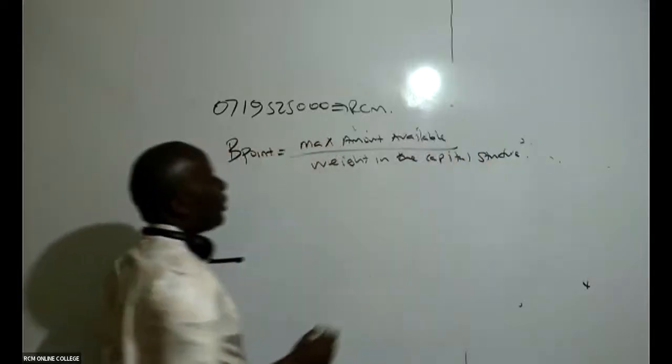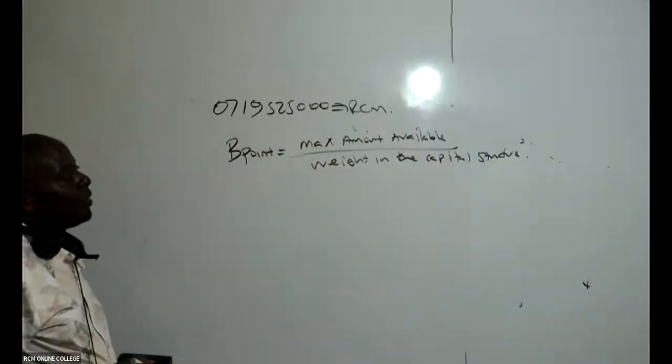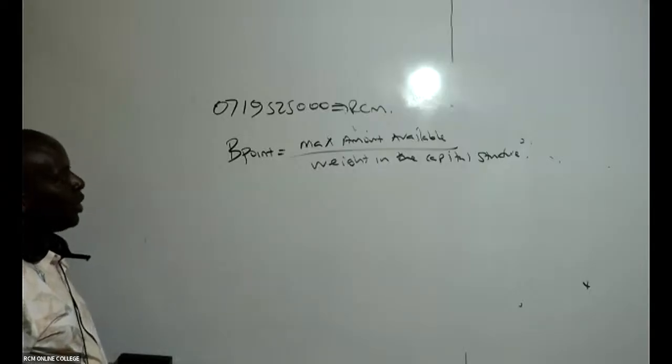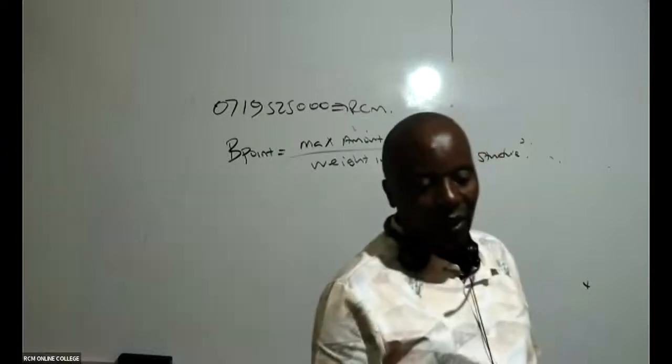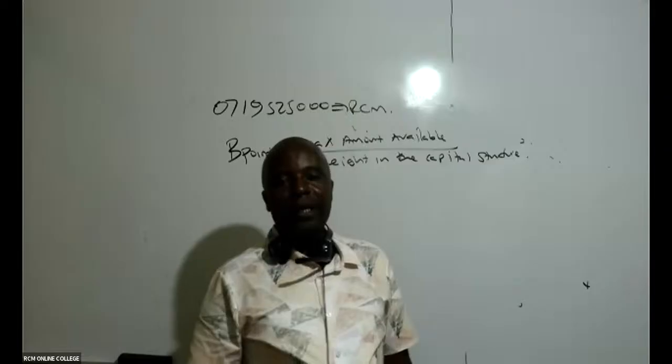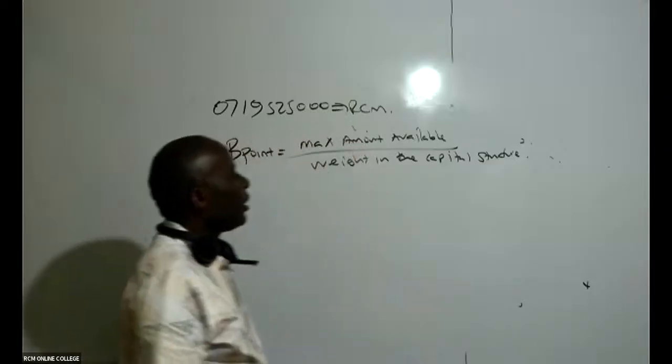This is a very important formula that I want you to write. Maximum amount available divided by weight in the capital structure.